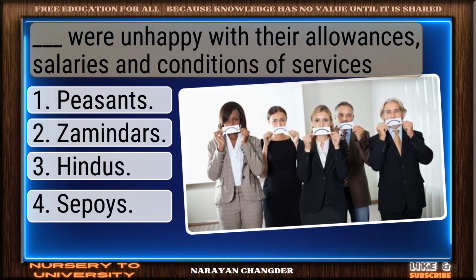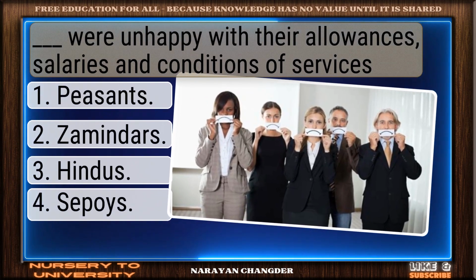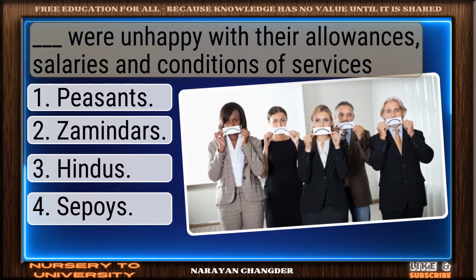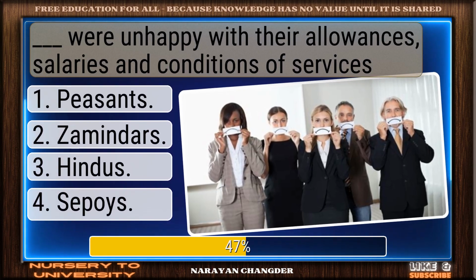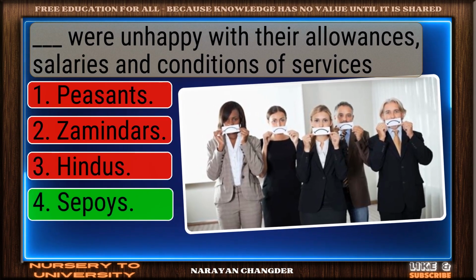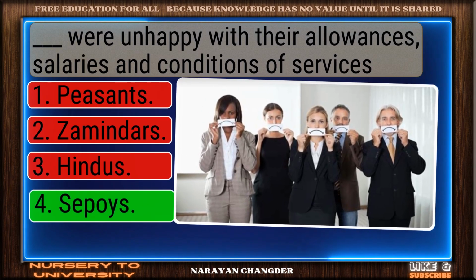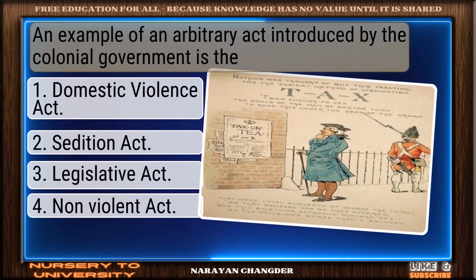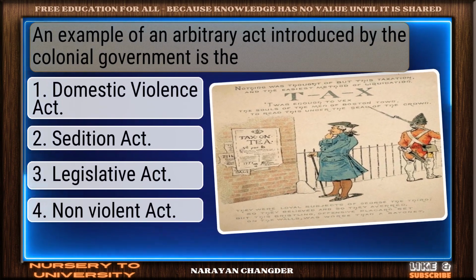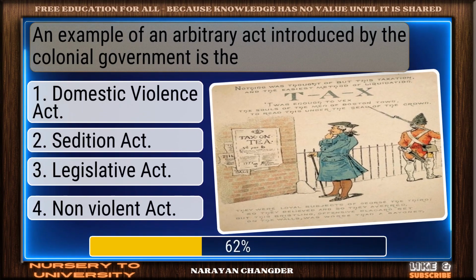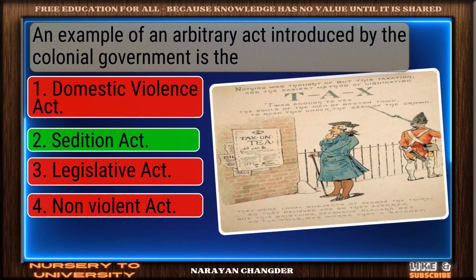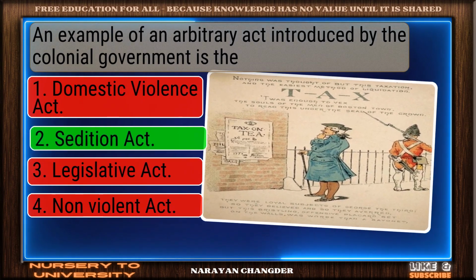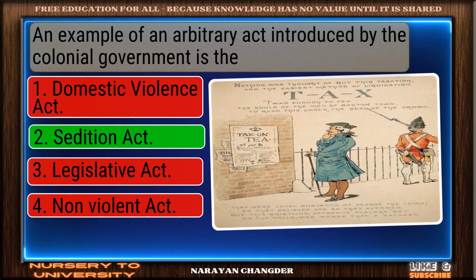Question number 46. Dash were unhappy with their allowances, salaries and conditions of service. Correct. Sepoys is the right answer. Question number 47. An example of an arbitrary act introduced by the colonial government is the. Excellent choice. Sedition Act is the right answer.